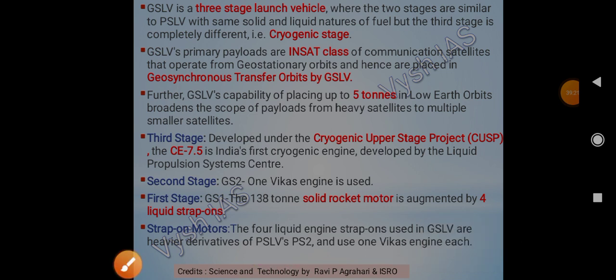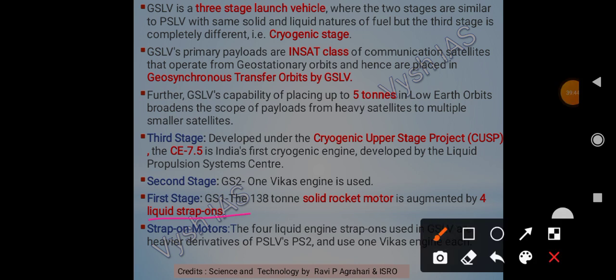Then the first stage, that is GS1. Earlier we had PS1. Here it is GS1, a 138 ton solid rocket motor. In that one also it was the same, but it was augmented by 6 strap-on motors. And here it is 4 liquid strap-ons.